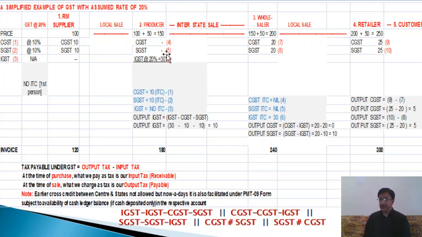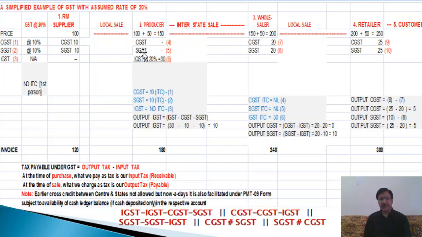Why? Student, please note. Here I have written interstate sale. The first was the local sale, so only CGST and SGST would come. In the second case, the producer is selling goods to a wholesaler in another state. Suppose the producer is in Delhi and the wholesaler is in another state, Bihar, Patna, or say in Assam. So from Delhi to Patna or Delhi to Guwahati, when the goods are supplied to another state, it is treated as interstate sale.